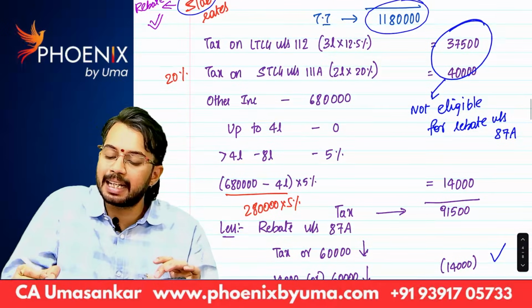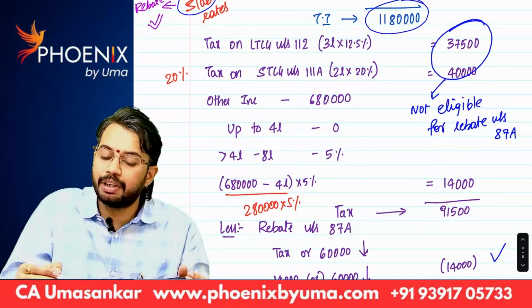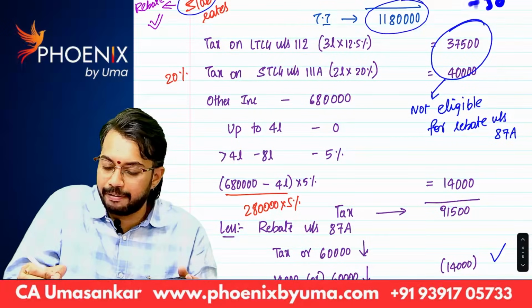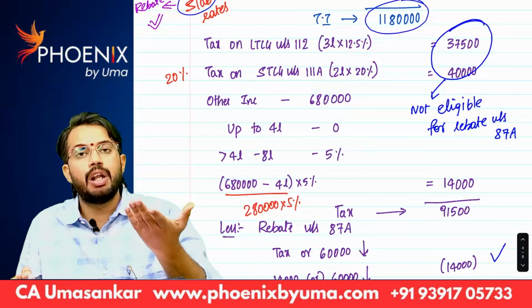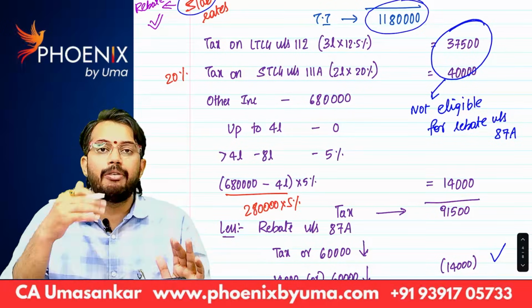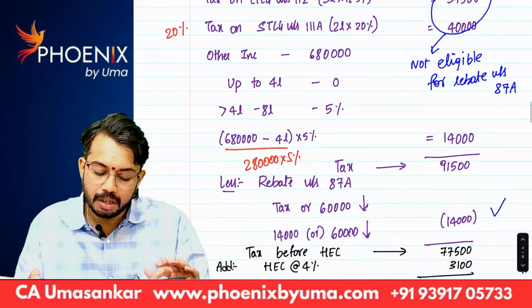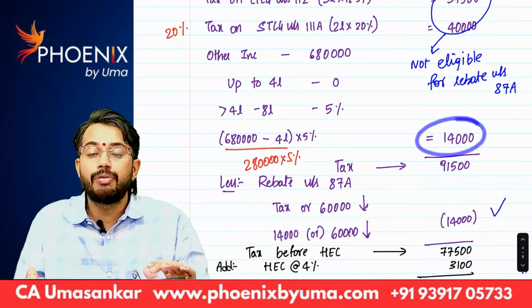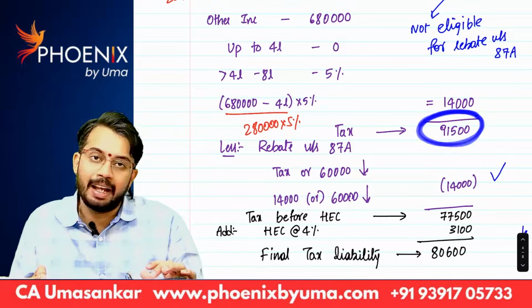So, special tax is 40,000 plus 37,500, 77,500. Other income 6 lakh 80,000. You all know, up to 4 lakhs 0, above 4 lakhs up to 8 lakh tax rate is 5%. So tax amount is 14,000 rupees. Now total tax is 91,500.